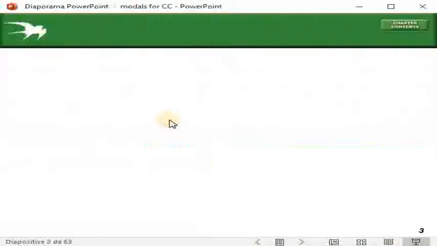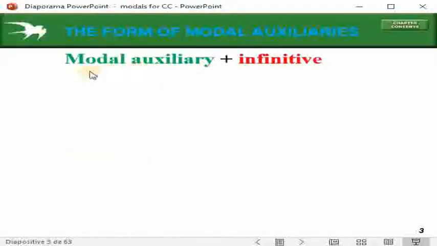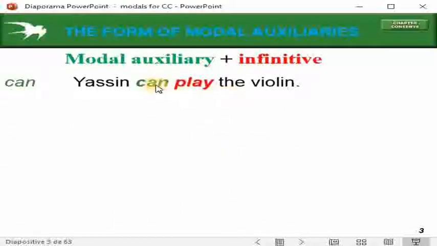Yes, so this is the form of the modal auxiliary verbs. The form is modal auxiliary verb plus infinitive. For example, the modal can: Yasin can play the violin. Can is the modal verb and play is the main verb. And here the extra meaning is ability.